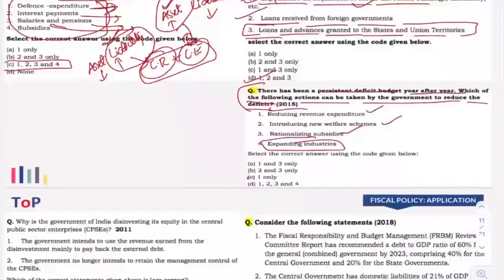Now when it comes to the answer, I don't have to repeat the entire thing again. You know that welfare schemes is wrong, revenue expenditure is right, rationalization of subsidies right. Expanding industries, you may get confused. This is where I tell you that you don't have to make things complicated. You might think, when there is expansion in industries, what will happen? Tax revenues will come to the government, and as a result, government's deficit will start to reduce, right? So you will think that the fourth one will also be right. And you look for the options. There is 1, 3, and 4. There is no option like that.